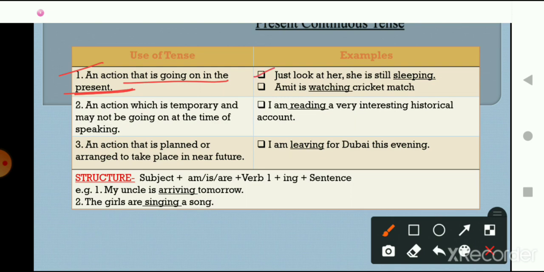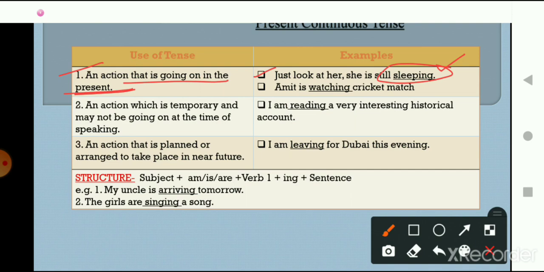Okay, for example, just look at her, she is still sleeping. So what is the action here? Sleeping. Okay, sleeping is the action, and that action is still going on, she is still sleeping. Okay, still sleeping means वो अभी भी सो रही है. So this action is still going on in the present, it is still continuing. Okay, means it is in the still continuous stage.